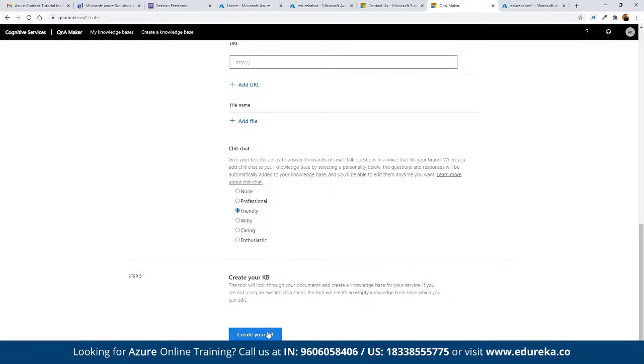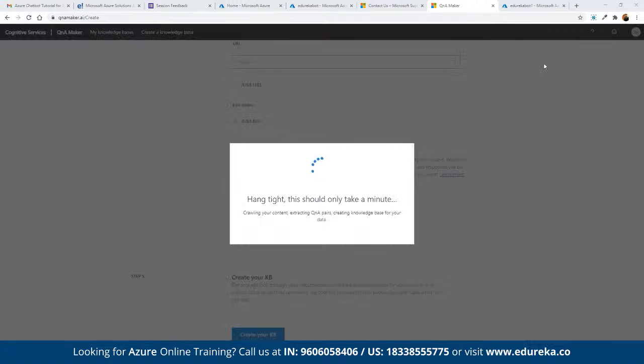And then once we are done, we can click on create your knowledge base. Once this knowledge base is created, we will be able to use this with the bot service that we have defined, and then we can integrate it. So once we create our own knowledge base, it is going to be deployed, and then we will be able to start working on it.